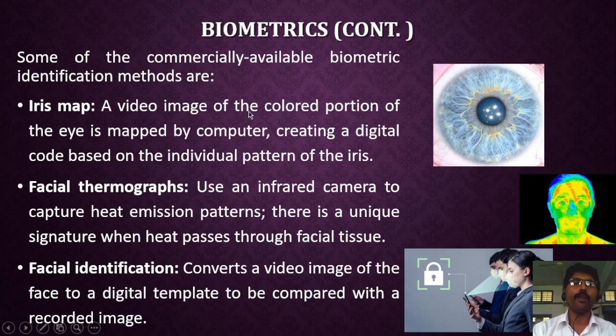A video image of the colored portion of the eye is mapped by the computer. This pattern is captured by your computer, creating a digital code based on the individual pattern of the iris. Now this iris is treated as physical data here.